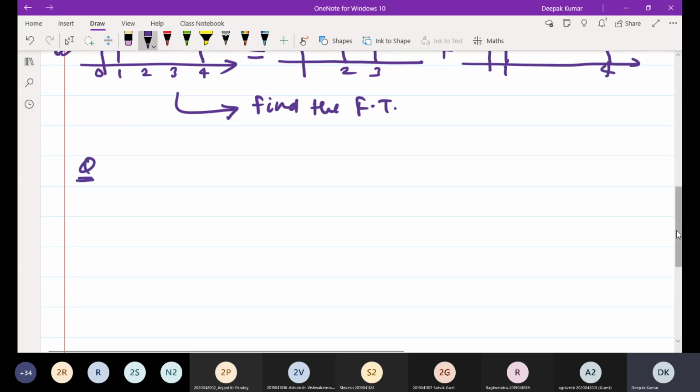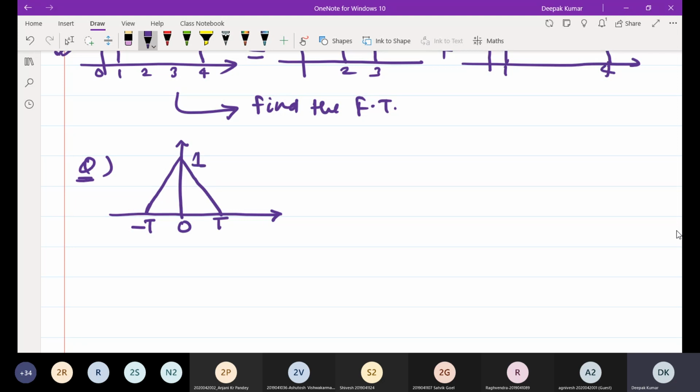One another question, I will leave it for you. This is a triangular gate pulse starting from minus T to T, height is 1. Find the Fourier transform.